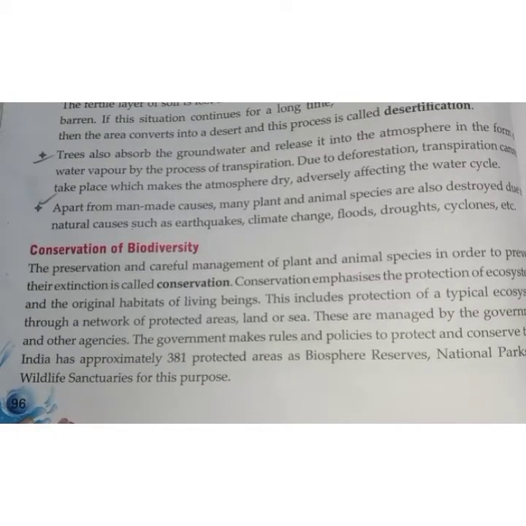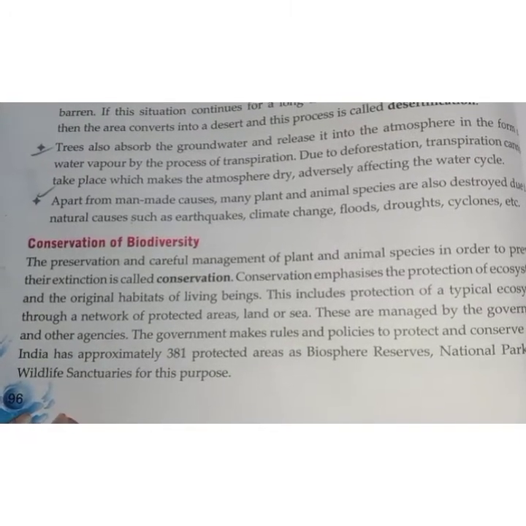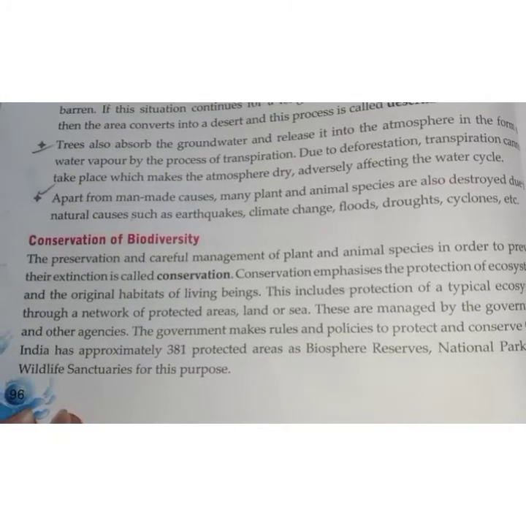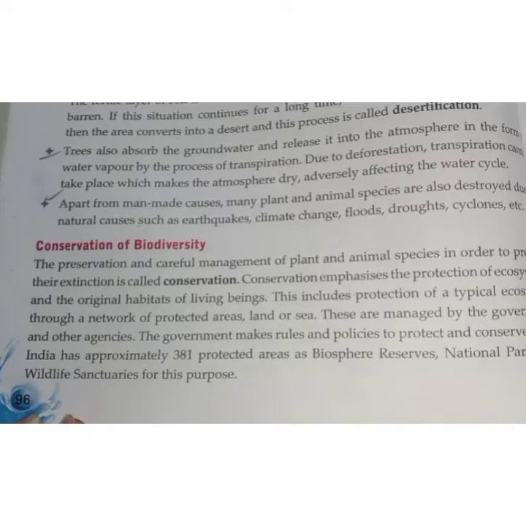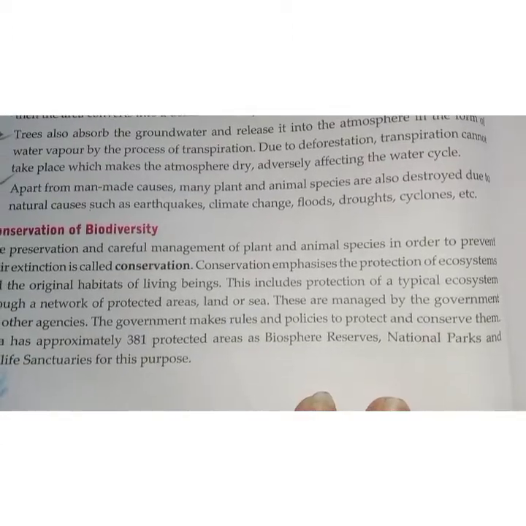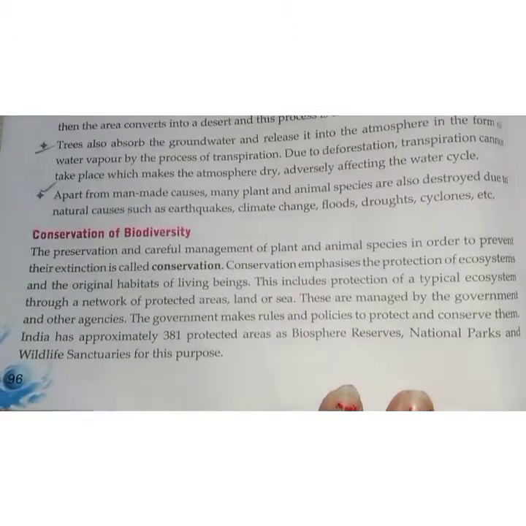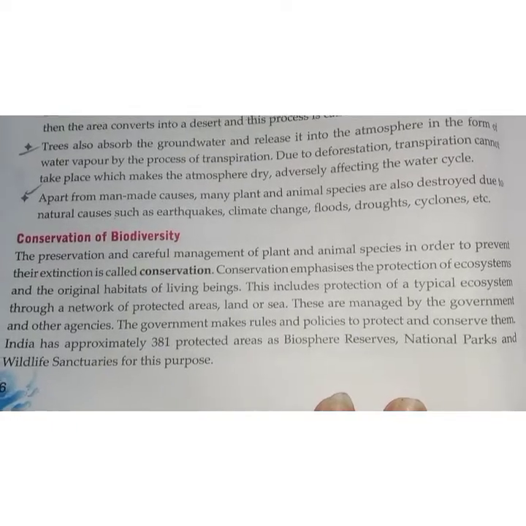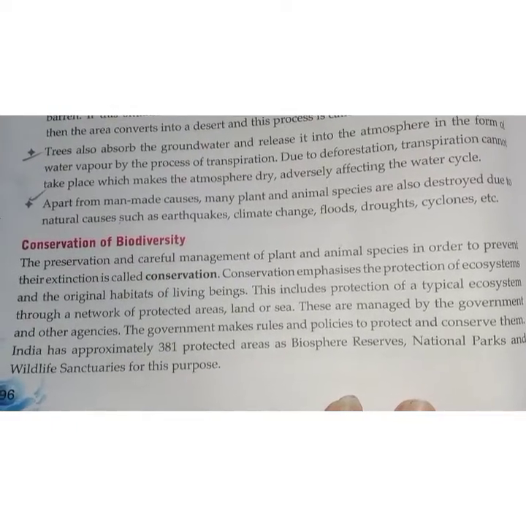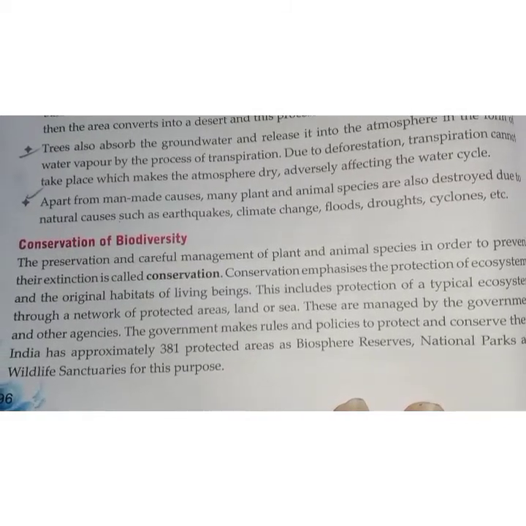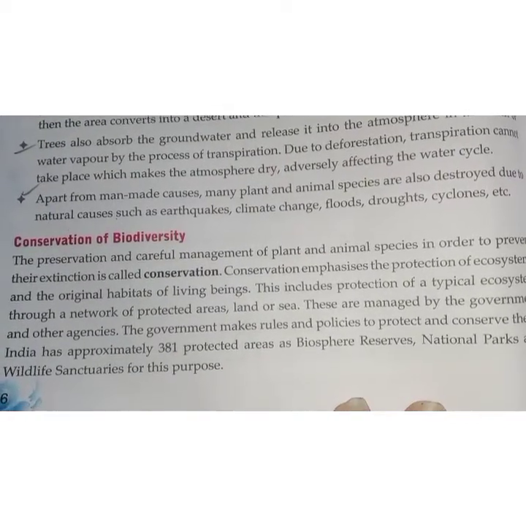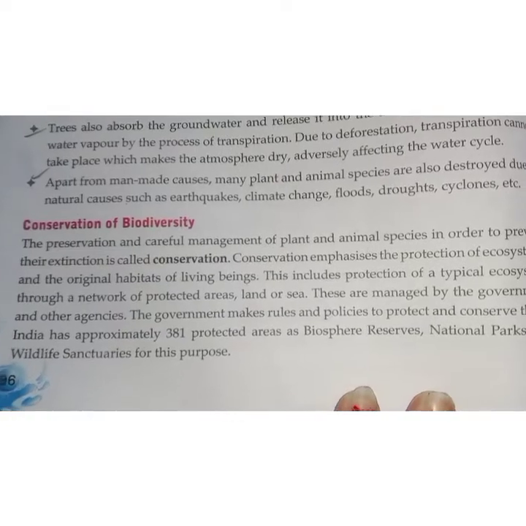India has approximately 381 protected areas as biosphere reserves, national parks and wildlife sanctuaries for this process. The biosphere reserves, national parks and wildlife sanctuaries are some of the steps taken by the government and other agencies to protect the flora and fauna, that is, plants and animals.